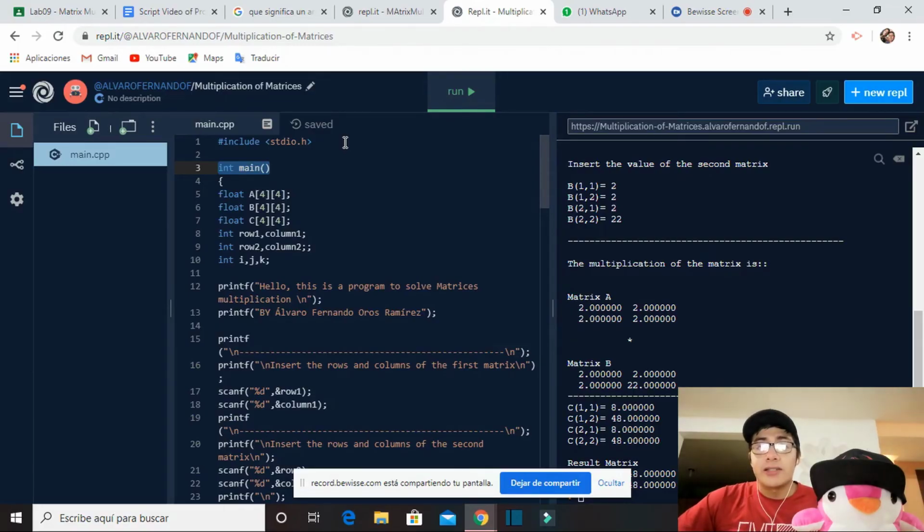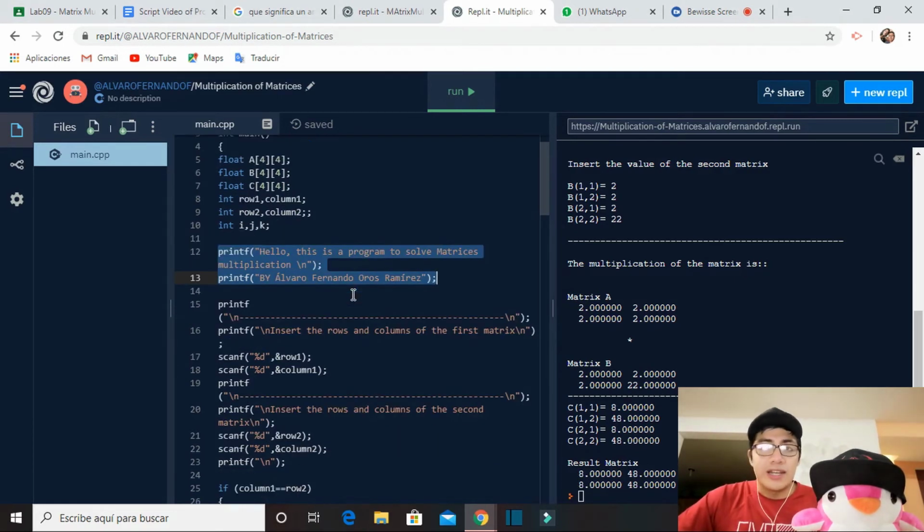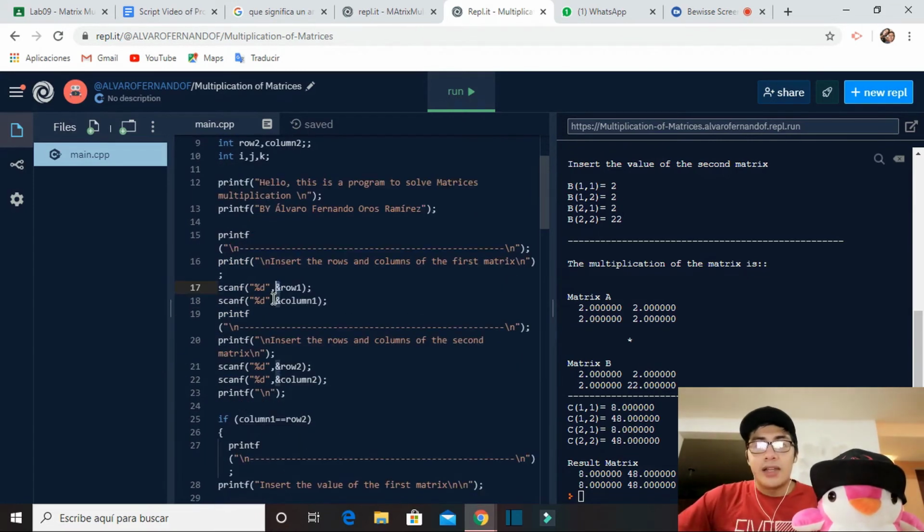In the first line, we can see the standard library. Then we can see the main function that serves as a starting point for our code. Then we have different declared variables of type integer and float, arrays of 4x4. We first see several printf to explain the function of the code, among other things. Remember to put this symbol when you use scanf, since it needs the address of the operator. Then printf and scanf are used to ask for the numbers of rows and columns.